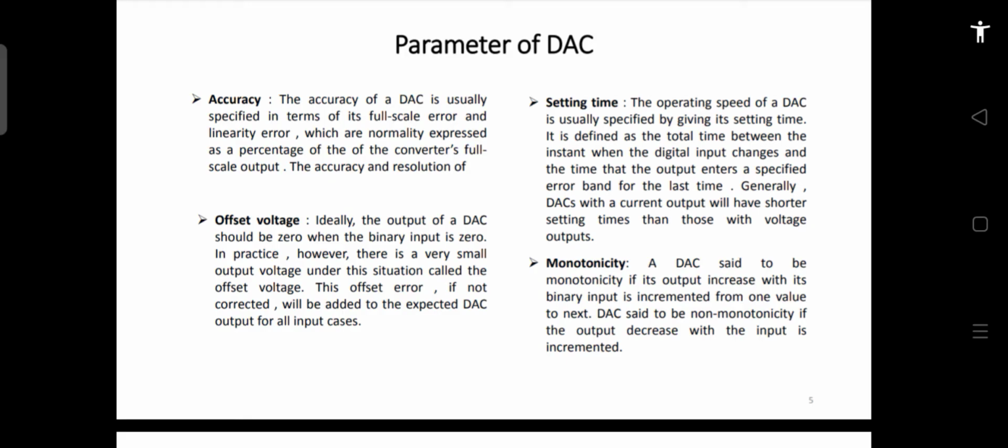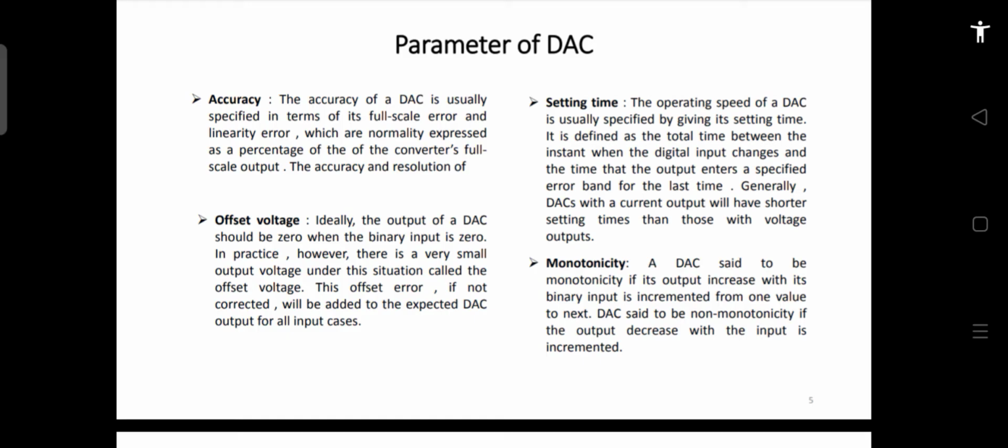That voltage, which can be negative or positive, is called the offset error. Suppose you apply 0 bits and you get some negative voltage. To make it zero you have to apply some more bits, like for 001 the analog output becomes 0, then this error is called the positive error.